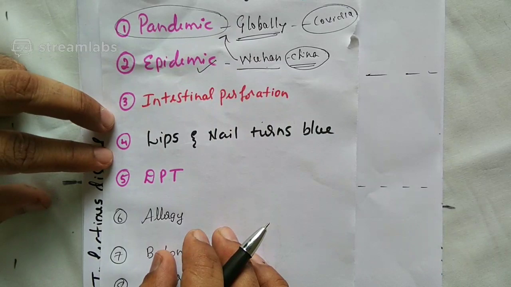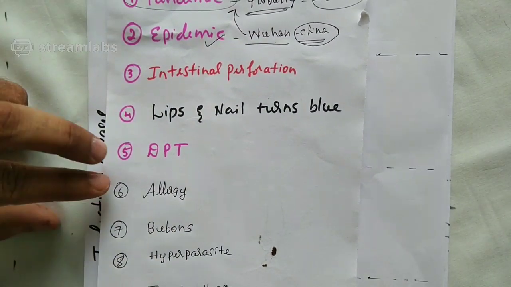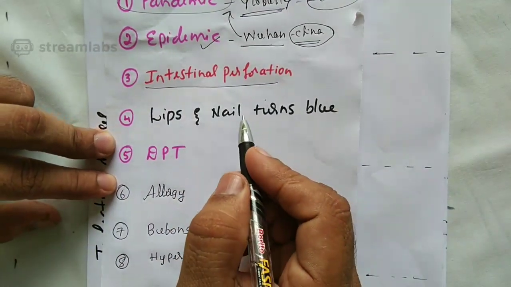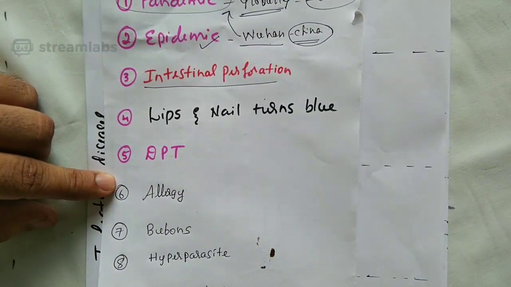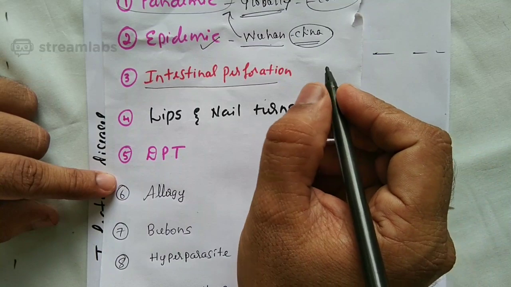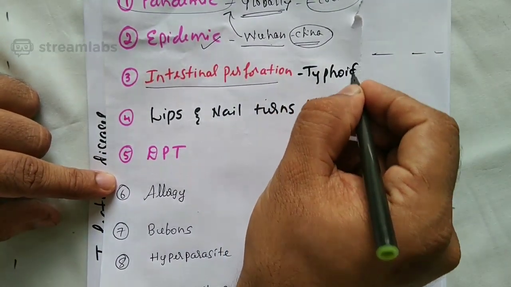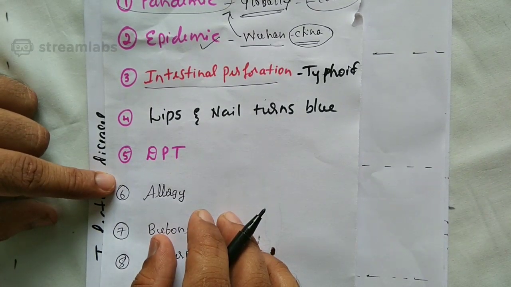Let me continue with some questions to you. I want you to answer them yourselves. The first question is, in which disease will we find intestinal perforation? Can you answer, students? Yes, you are right. It's a disease which has sustained high fever. Its name is typhoid. So typhoid has intestinal perforation in severe cases.